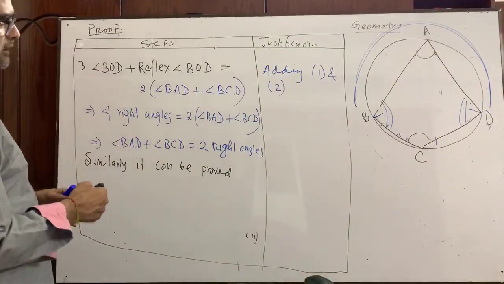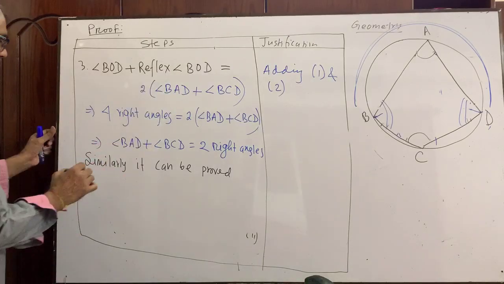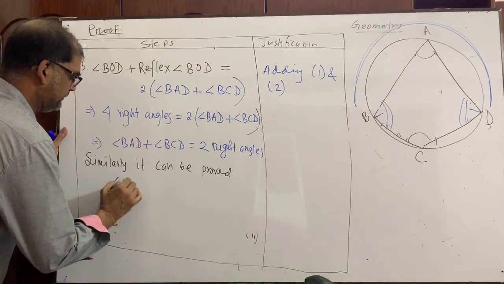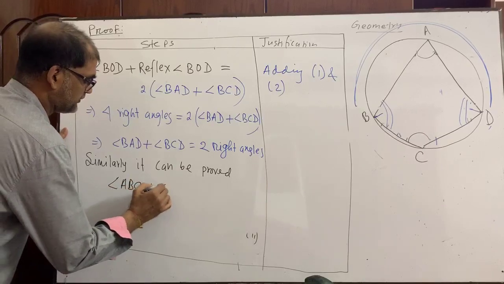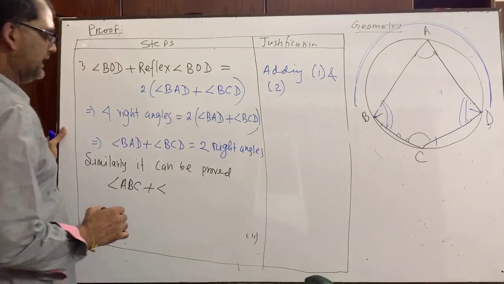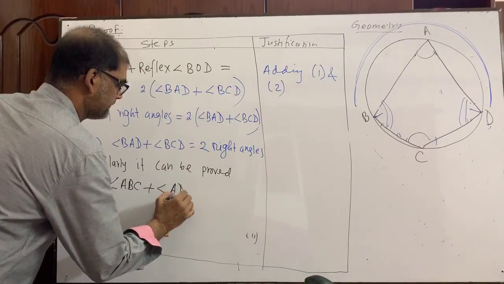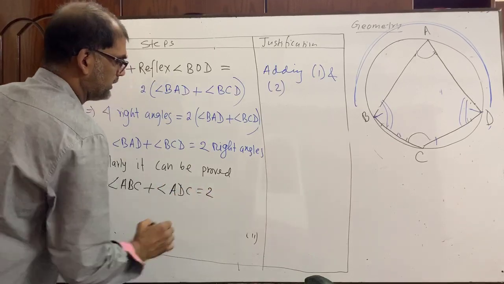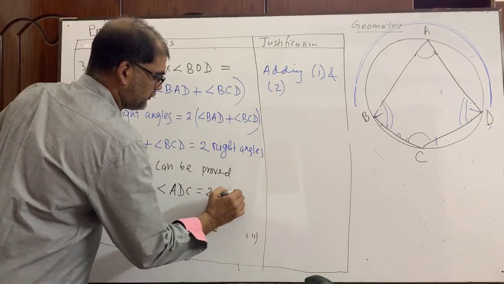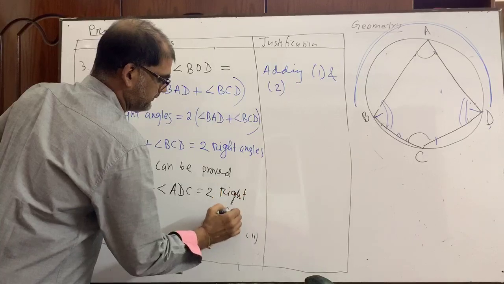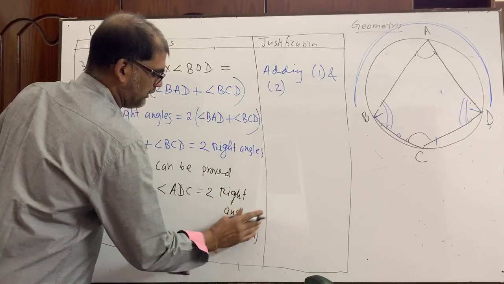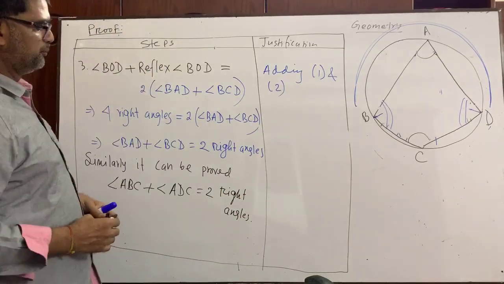You write down. So angle ABC plus angle ADC is equal to 2 right angles. So our math is done. Pay attention.